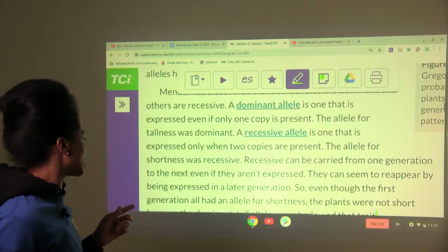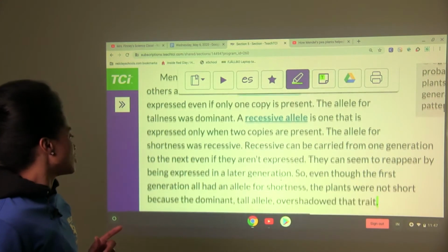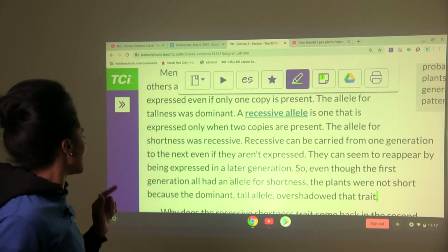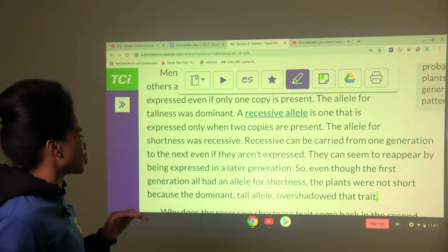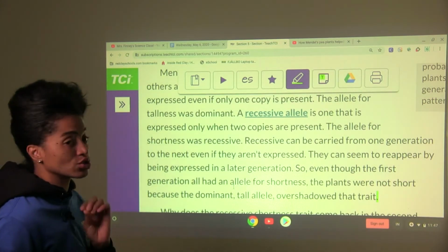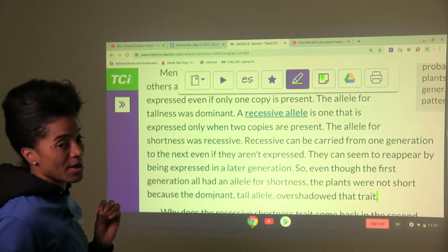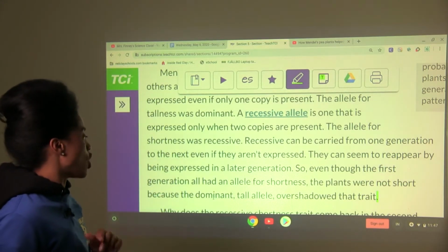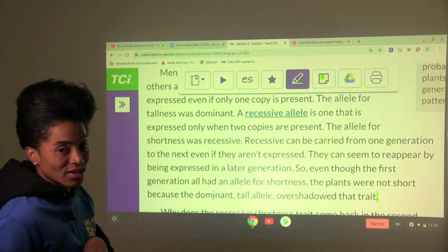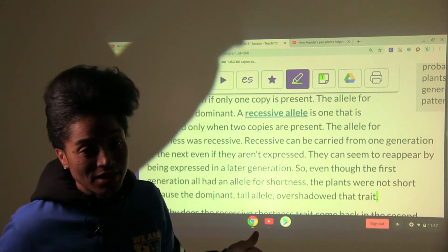Recessive alleles can be carried from one generation to the next even if they aren't expressed. They can seem to reappear by being expressed in a later generation. So even though the first generation all had an allele for shortness, the plants were not short because the dominant tall allele overshadowed that trait. So the dominant allele dominates.